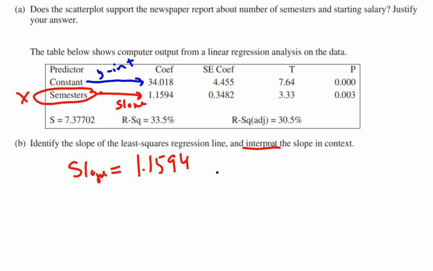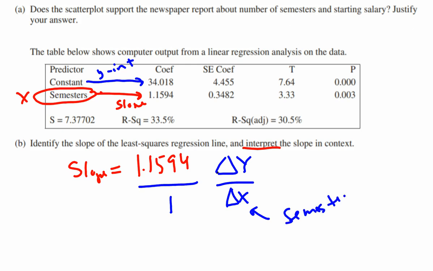So you have to interpret this in context. The way I usually do that, I take my slope, I write it over 1, and I remember that slopes are always change in y over change in x. Slope is change in y over change in x. So remember, x is counting the number of semesters, semesters in school, in college, and y is the starting salary of the graduate in dollars.